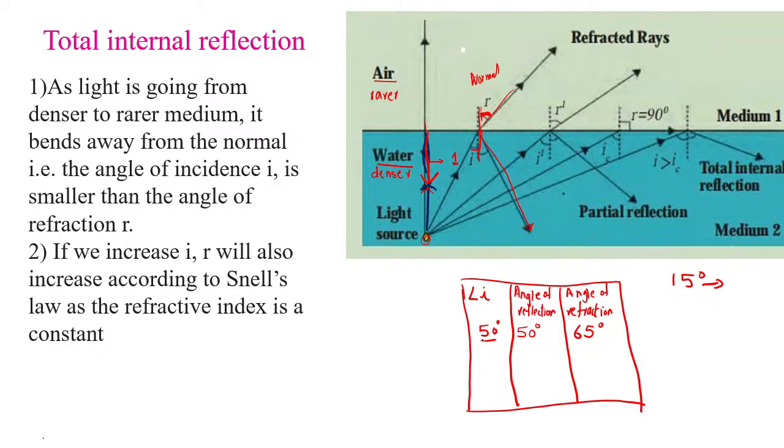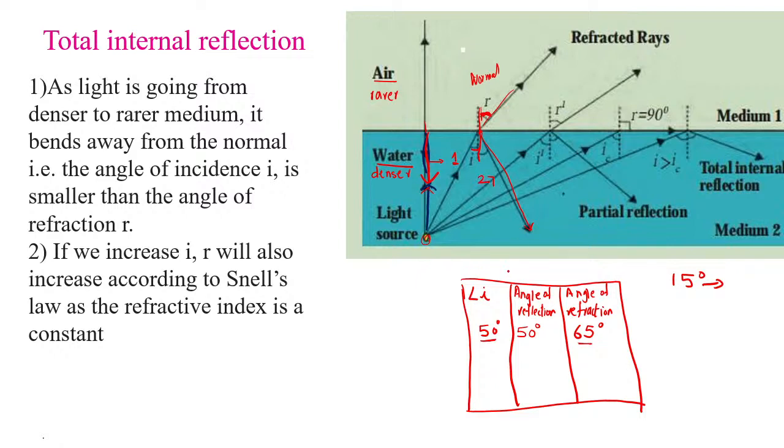The angle of incidence is 50, and the angle of refraction is going to increase. Let us assume it increases by 15 degrees. So in 50, I have added 15 degrees, and I get the answer as 65 degrees. But now let us consider the second ray.